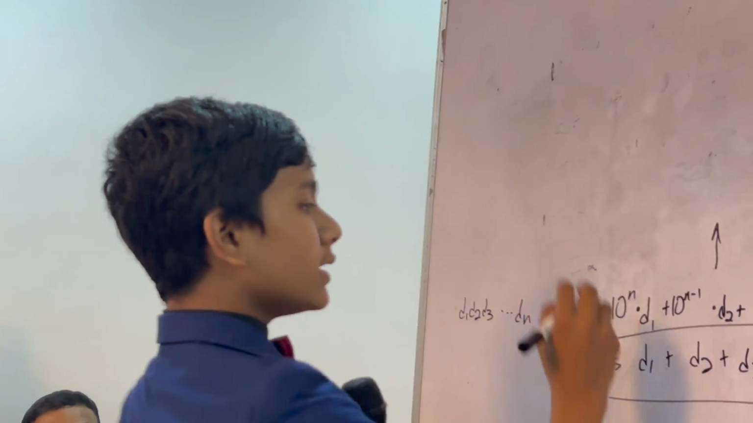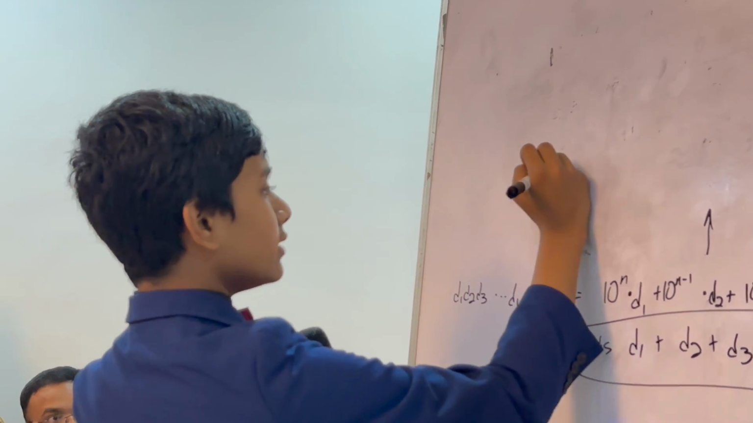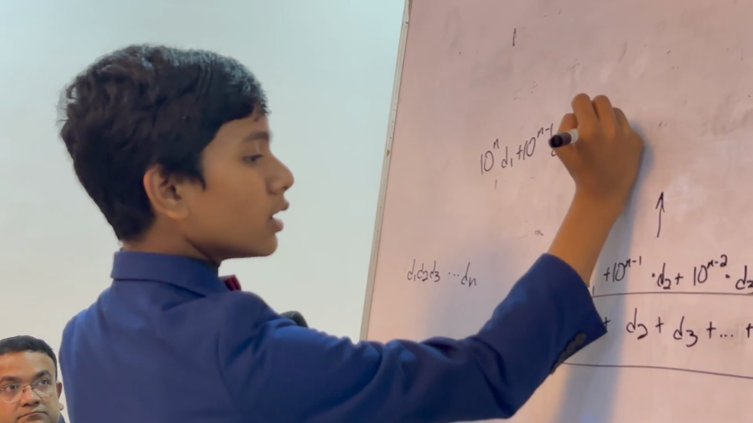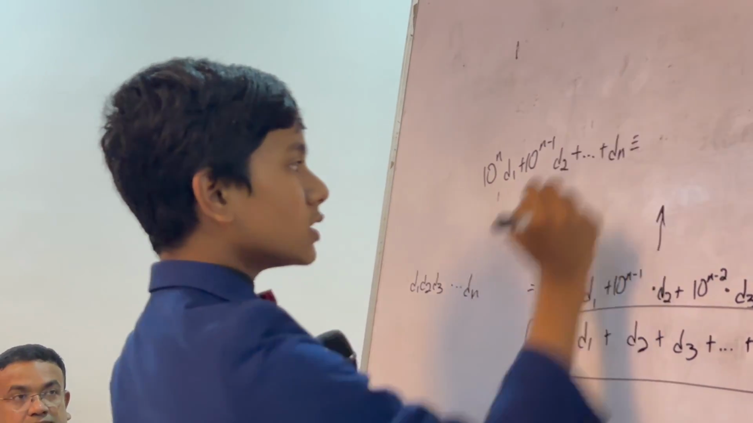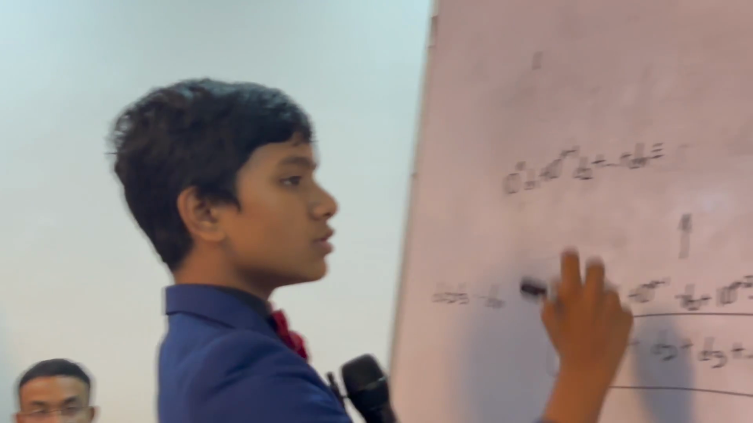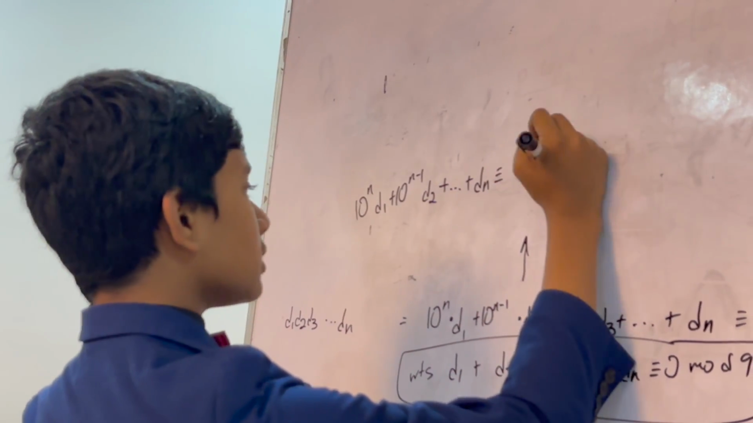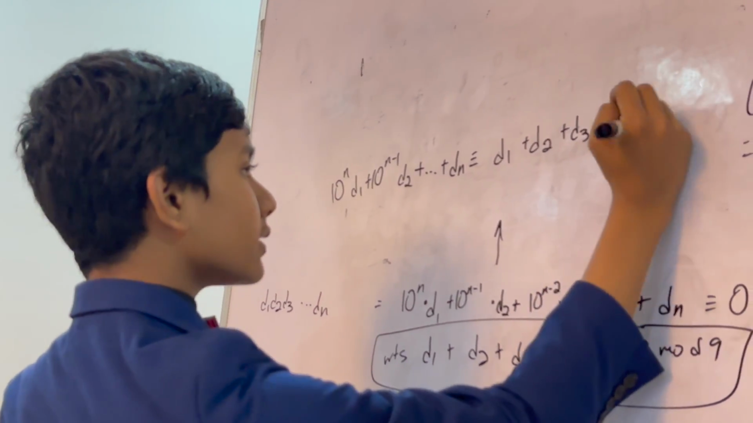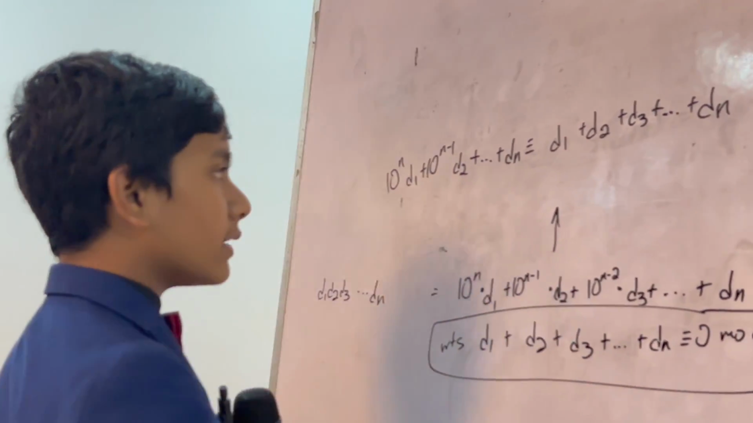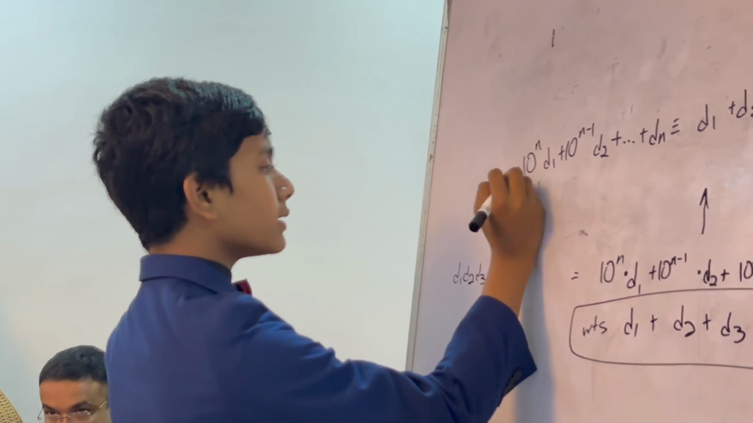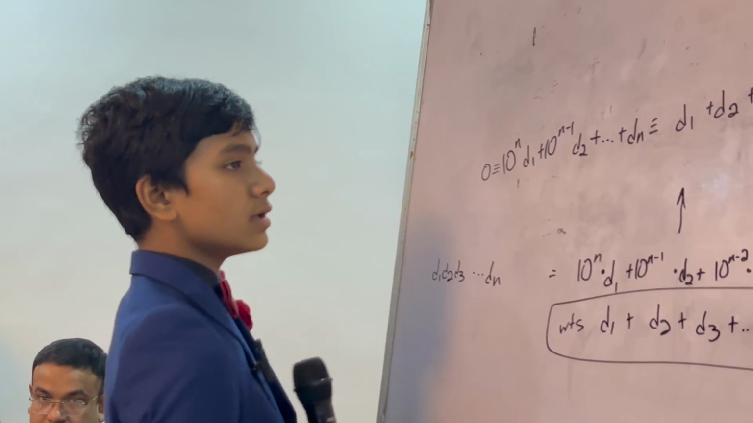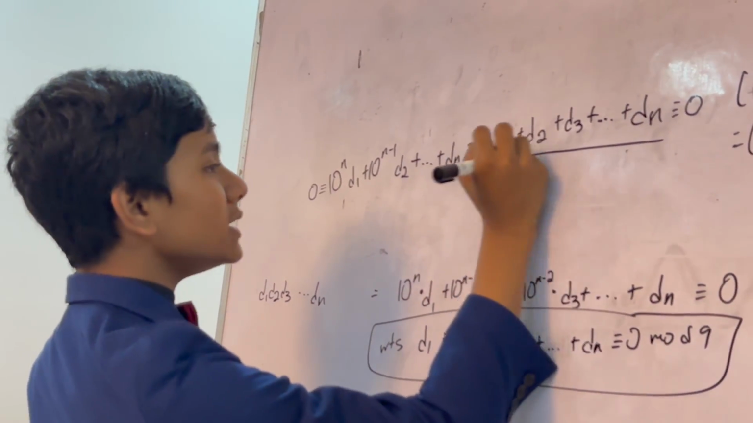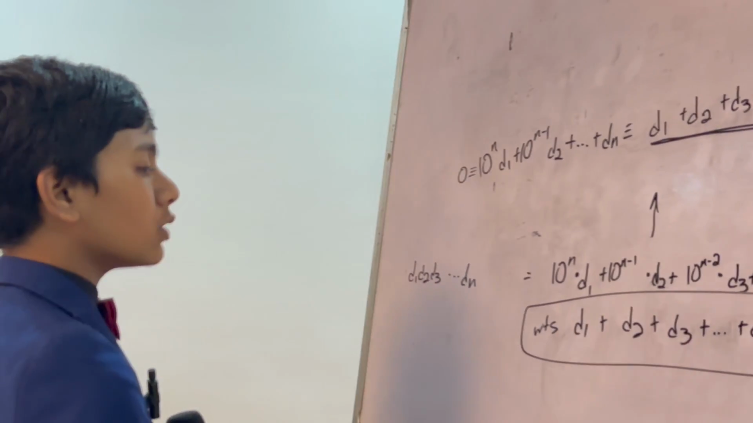So then what we can do is say 10 to the n d1 plus 10 to the n minus 1 d2 plus dot dot dot plus dn is going to just be congruent to 1 times d1 plus 1 times d2 plus 1 times d3 plus dot dot dot plus dn. And of course, we already know at the beginning this is congruent to 0. And so that means this must also be congruent to 0, which essentially means that the sum of the digits has to be a multiple of 9.